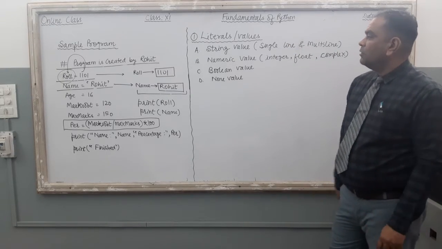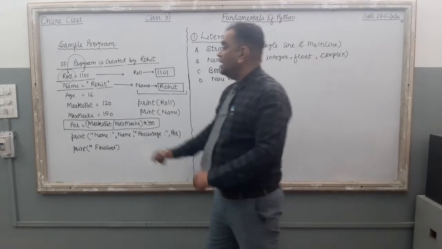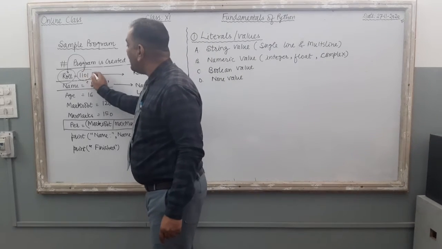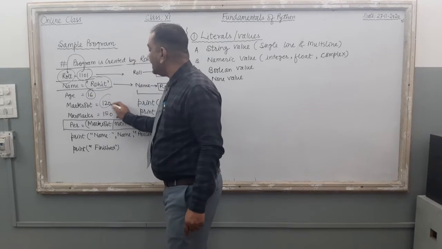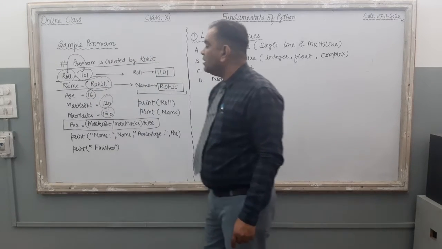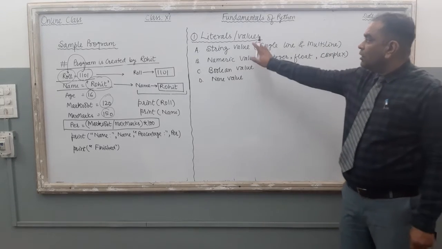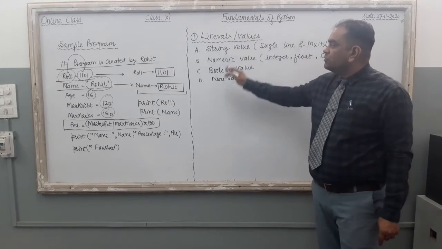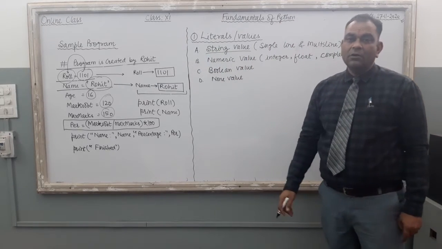Clear? Now, today's video lecture is about how many different values you can give to your variable. Just see how many different values there are in this program, right? So the video is related to values, and the very first thing we will discuss is the string value.